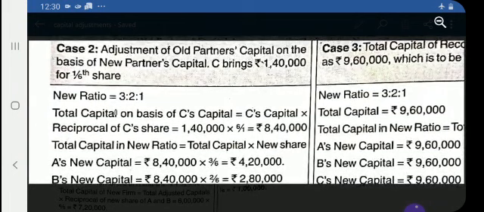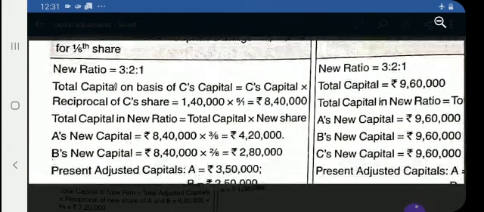First you find out the total capital of the firm on the basis of C's capital. So what is the way to calculate? You just take the capital of C, that is 1,40,000, and multiply by the reciprocal of C's share. Reciprocal, you just reverse it, 1/6 means 6/1. That will give you the total capital of the new firm on the basis of the new partner's capital, that comes to 8,40,000.